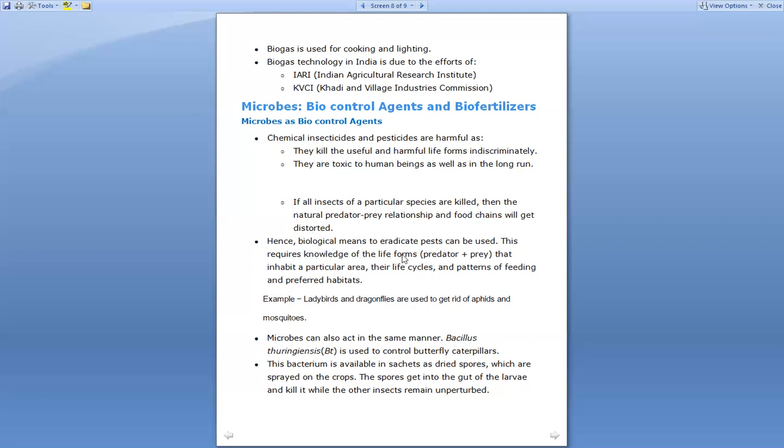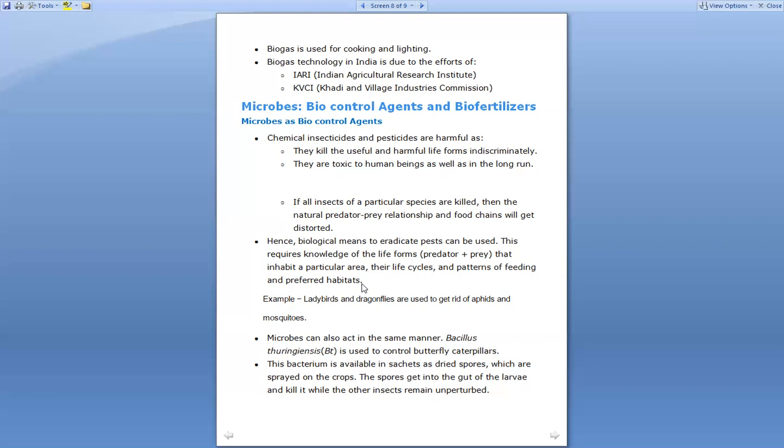This requires knowledge of the life forms, that is predators as well as prey, that inhabit a particular area, their life cycles, and the patterns of feeding and preferred habitats, right? So here, rather than using such insecticides or pesticides, they should use biological ways to control this pest, right? That is, they should also take care of the different life forms, the different food chains, as well as the life forms living in that particular area, right?